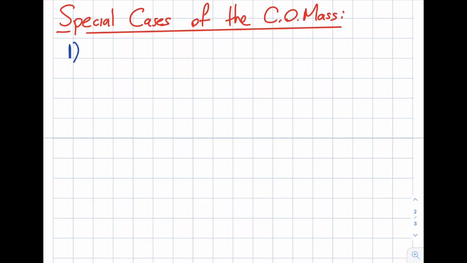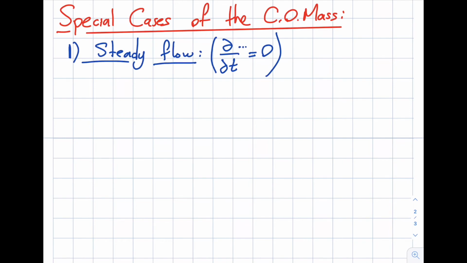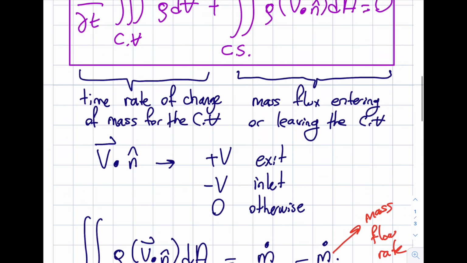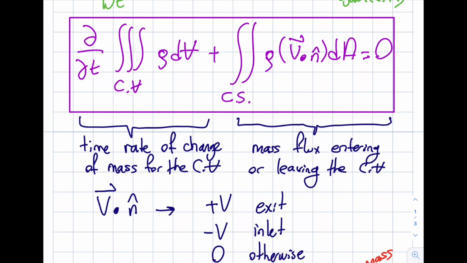The very first one I'm going to call a steady flow. I covered steady in module number 4. There was a segment on unsteady, steady, 1D, 2D, 3D. I'm going to repeat it here, but basically if I have something as a function of time, well, it is not. It is not changing over time. So now let me go back and show you my equation over here.